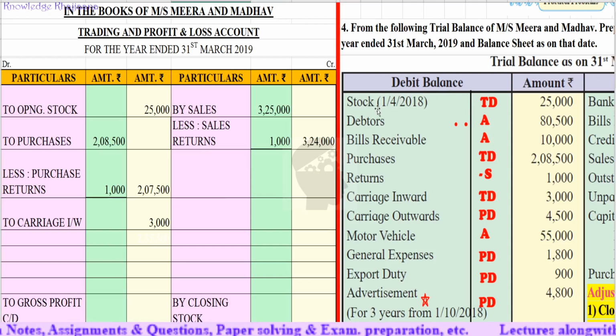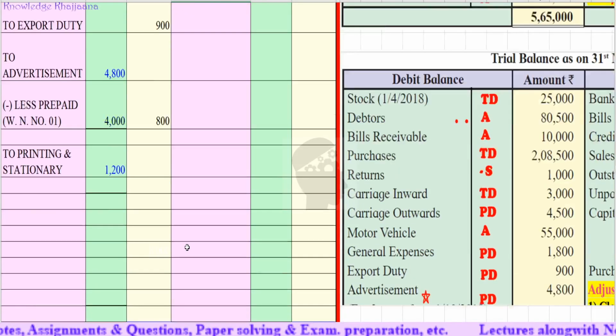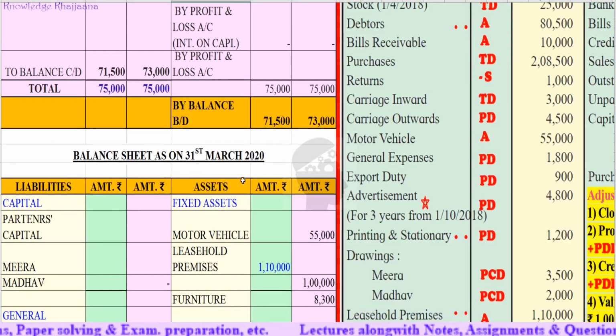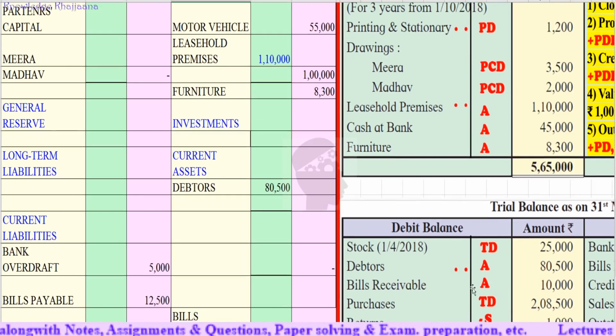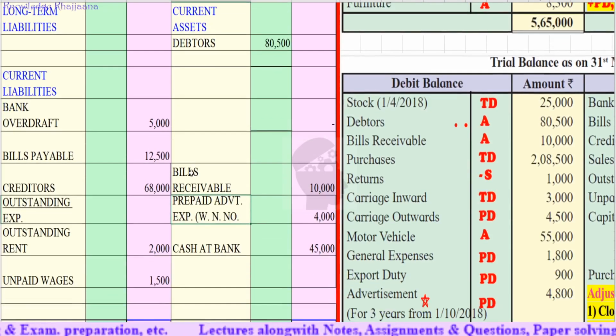Debit balance, opening stock, that is stock given on 1st April 2018 amounting to rupees 25,000, trading account debit side. Debtors, asset side, rupees 80,500. Bills receivable, asset, rupees 10,000.